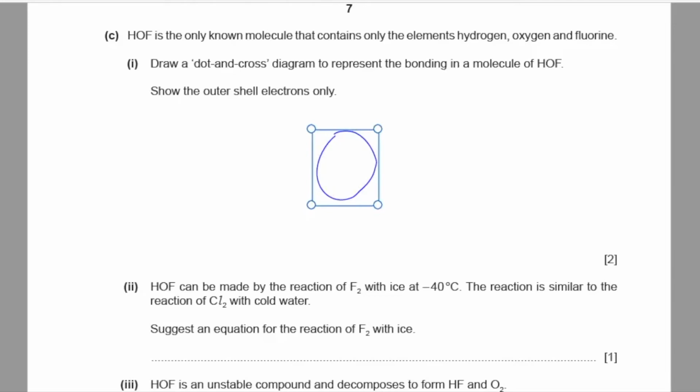O will be sharing one of its electrons with H and F both, H over here and fluorine here. And fluorine has got 7 valence electrons.